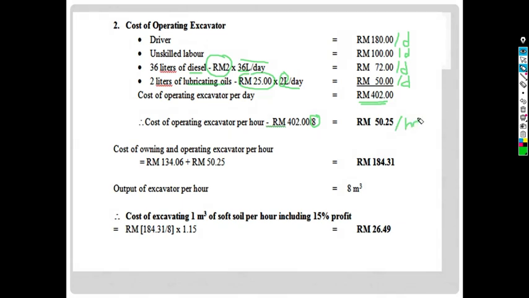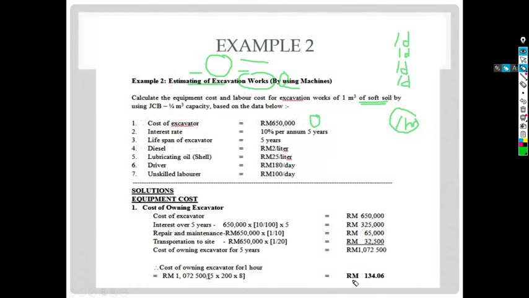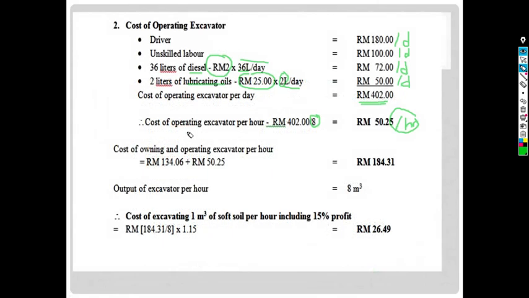Why we need to convert into per hour is because we are going to sum up with the cost of owning excavator just now, because we calculate per hour. That's why for operating cost, we also convert into per hour. So here we can sum up together 134 and 6 cents plus with 50 ringgit and 25 cents. So we will have 184 ringgit and 31 cents per hour.